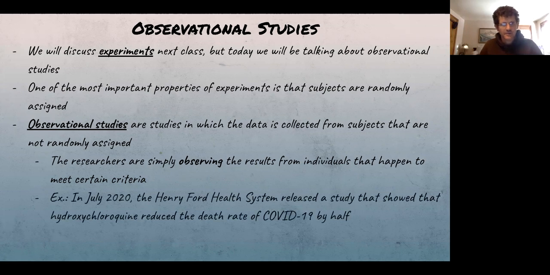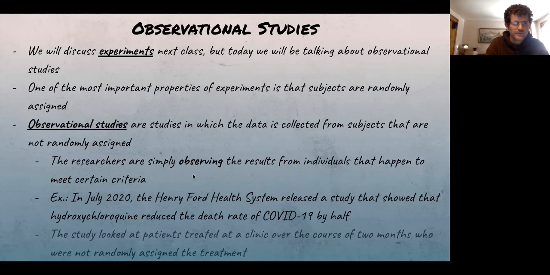So here's an example, and you might remember this. This caused a little bit of an interesting situation last summer. In July 2020, the Henry Ford Health System released a study that showed that hydroxychloroquine reduced the death rate of COVID-19 by half. The study looked at patients treated at a clinic over the course of 2 months who were not randomly assigned the treatment. So it was not an experiment, it was an observational study. All right, so far so good, I hope.